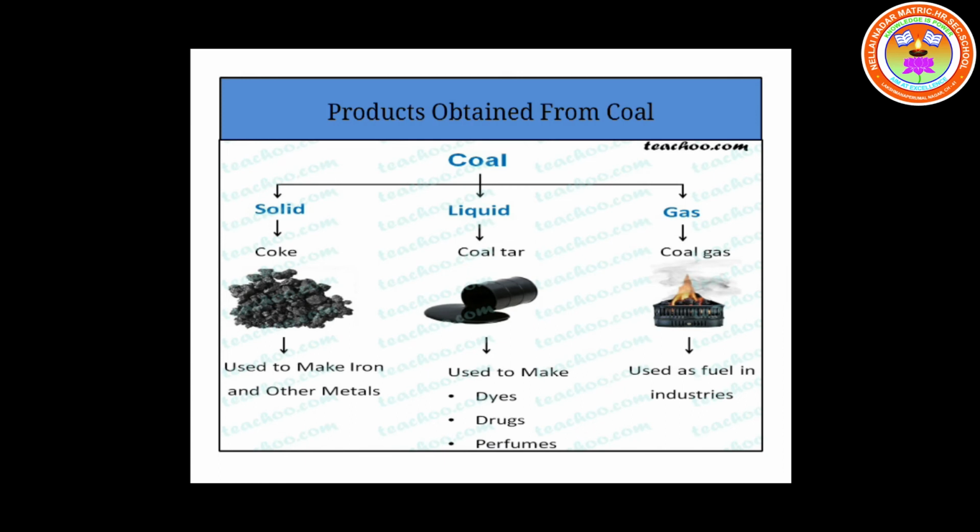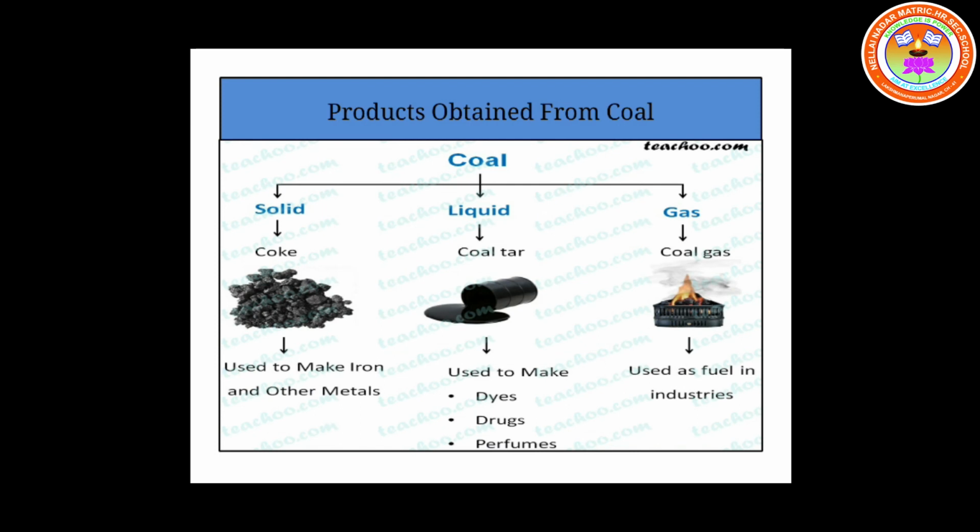The next product that is obtained from coal is coal tar. Coal tar is a mixture of different carbon compounds. It is unpleasant in smell. It is a thick black liquid. It is also used in the preparation of naphthalene balls, which are used to repel small insects.